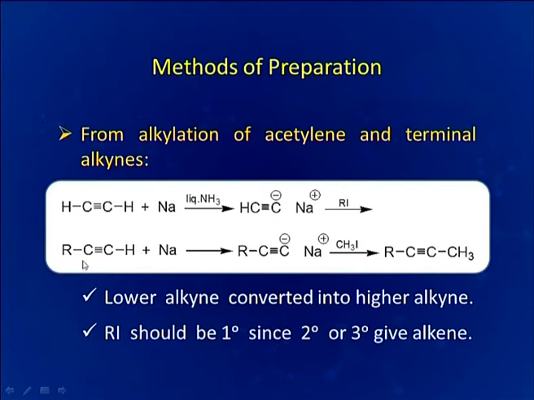If we are interested to further increase the chain of carbon atoms, then we will repeat the same reaction here. We will again treat it with sodium and form the sodium salt, and then again we will treat it with another molecule of alkyl halide and get the desired product. So, depending upon the value of R, we can increase the number of carbon atoms. It is necessary that whatever alkyl halide we are using should be 1 degree, because 2 degree or 3 degree alkyl halides give alkenes.